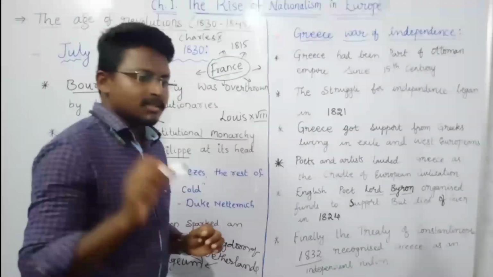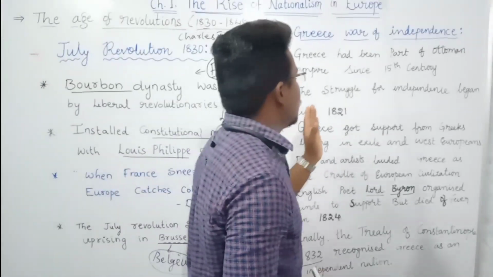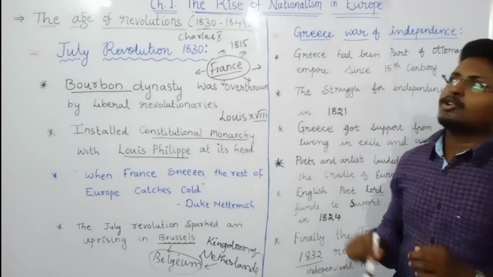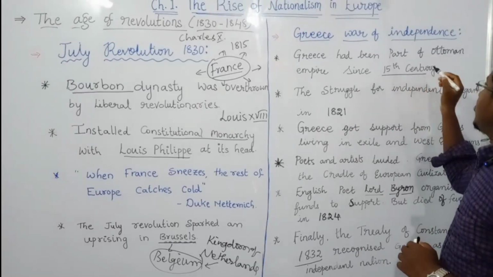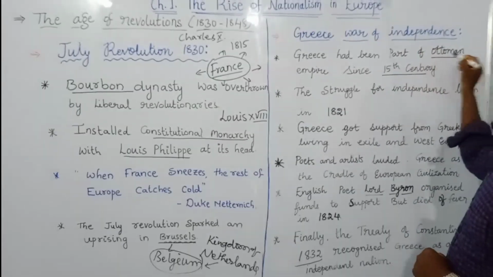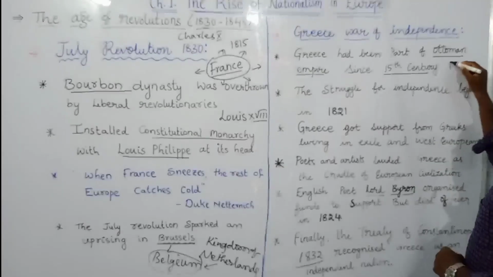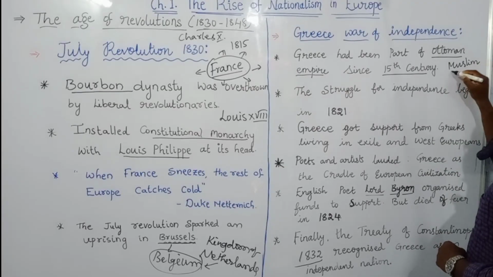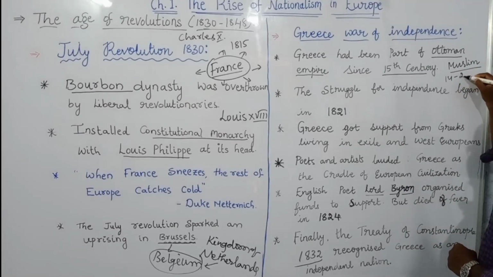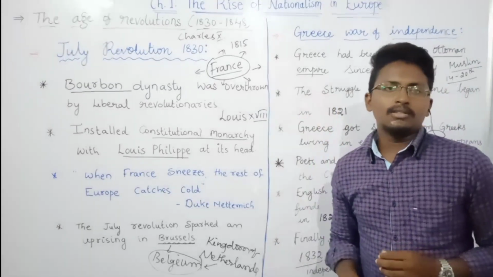Next, before this revolution itself, there is one more revolution which occurred in a country known as Greece. Greece was part of the Ottoman Empire since the 15th century. The Ottoman Empire was one of the largest empires in Europe, and this kingdom was ruled by Muslim rulers. This kingdom was there from almost the 14th to the 20th century.